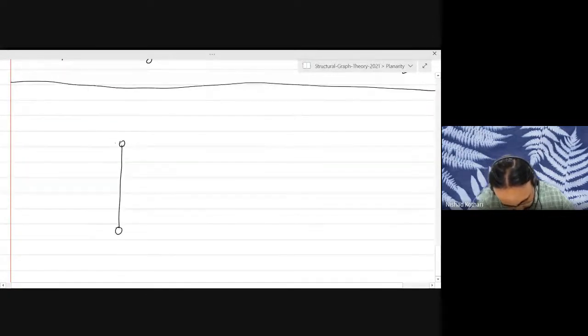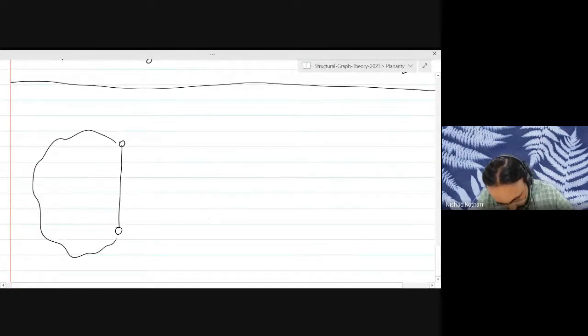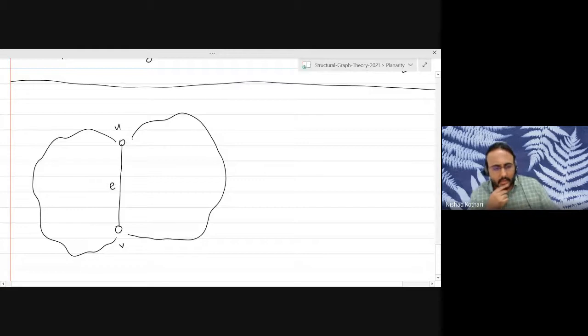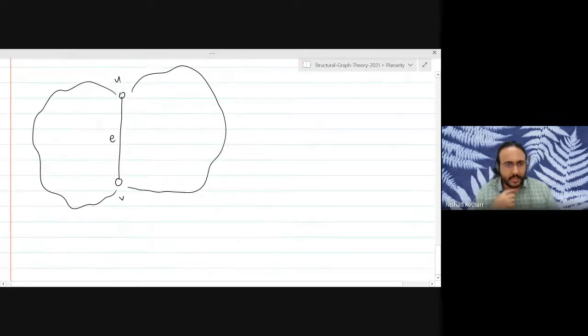Let's make a different drawing here. Supposing we have a graph G and we look at an edge, and in this case we are going to assume that the edge is not a loop. So it has two distinct ends U and V, because if it's a loop then contracting it is the same as just deleting it, right?